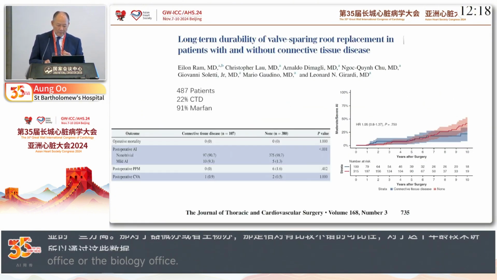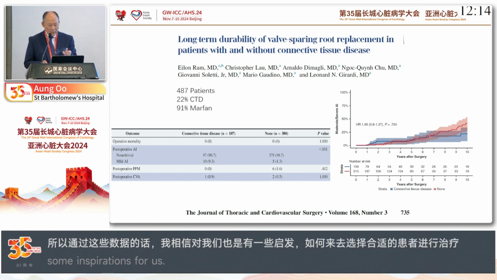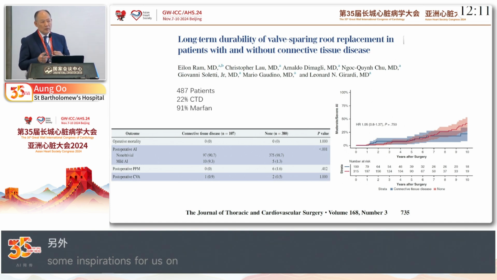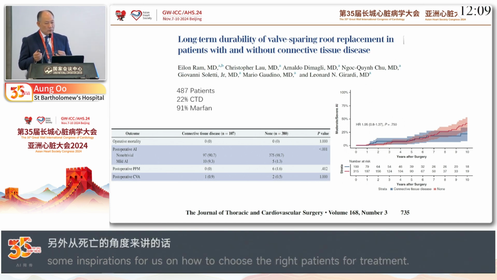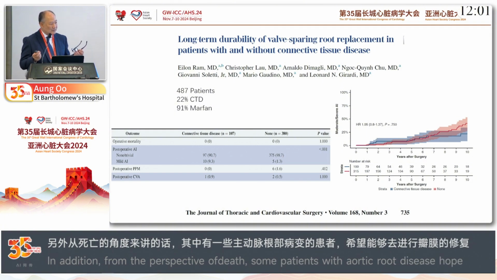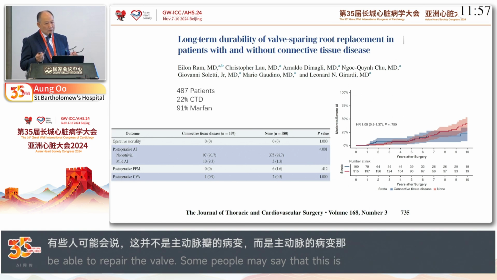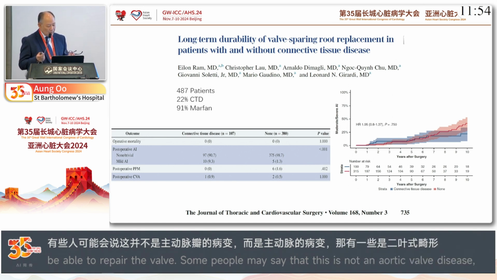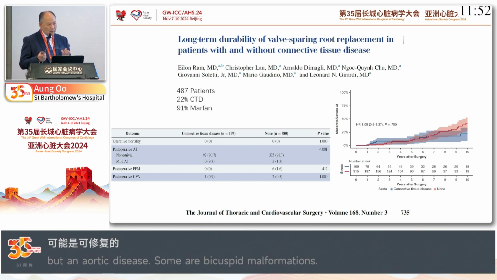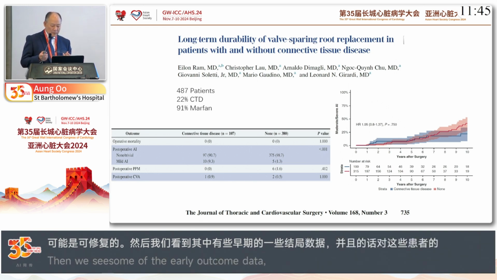And then also when you look at the post-op mortality for the valve-sparing route, for those patients who had aortic root disease, you want to do the valve repair and spare the valve. Some people may say this is not aortic valve disease, it's aortic disease. Some patients come with a bicuspid valve that may be repairable. Some are tricuspid valves with prolapse and repairable. And then they can have a very good early outcome as well as reasonable follow-up, survival, and freedom from intervention too.